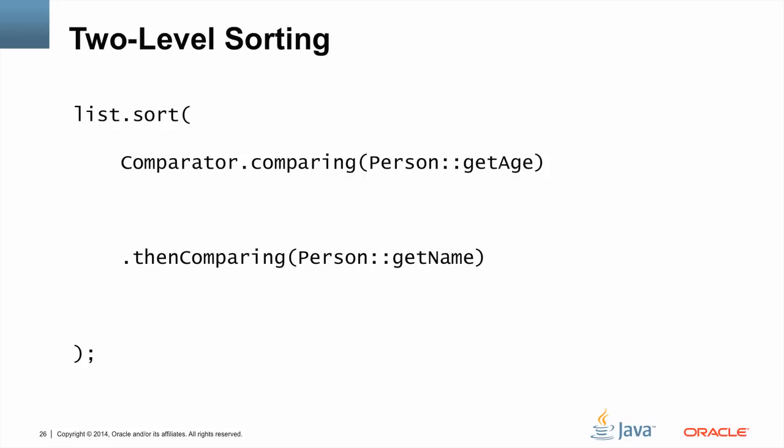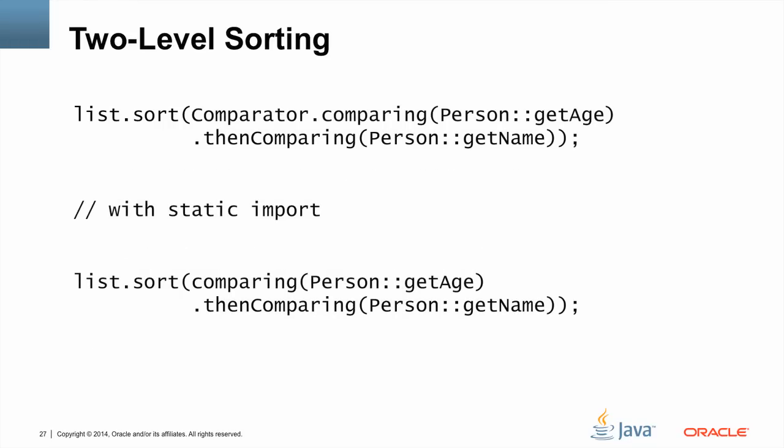First, we call comparator.comparing and pass a method reference to getAge. This creates our first comparator. Then we call a new method called thenComparing on that. ThenComparing takes a method reference getName and creates a comparator with it. And then it combines that comparator with the previously created age comparator. Here's what that looks like reformatted. We've combined the getAge and getName comparators, and the resulting combined comparator is passed to list.sort.